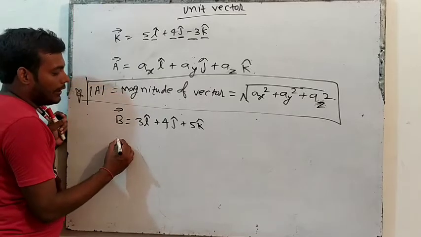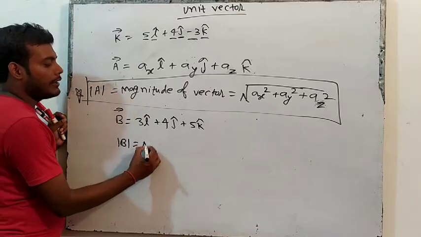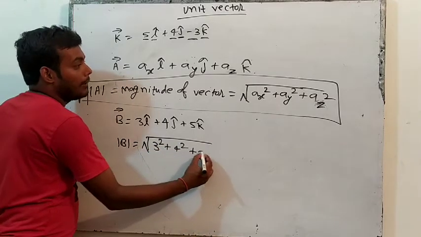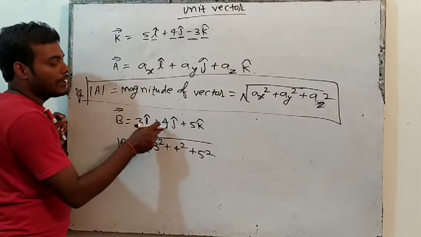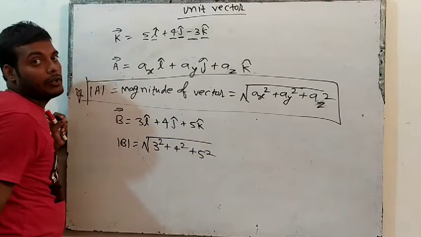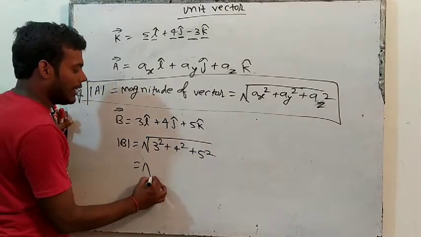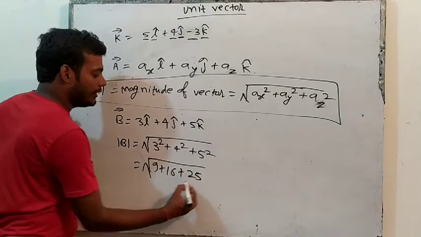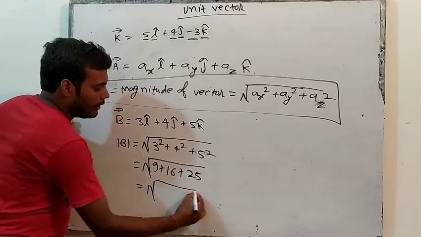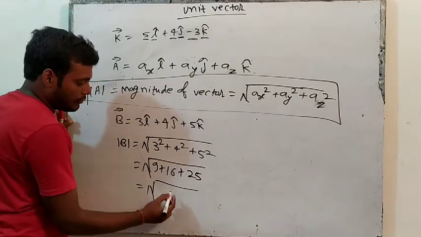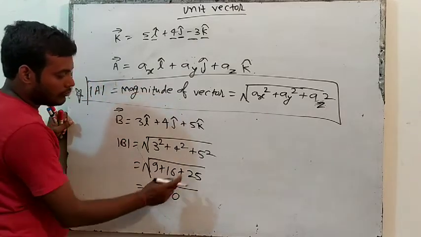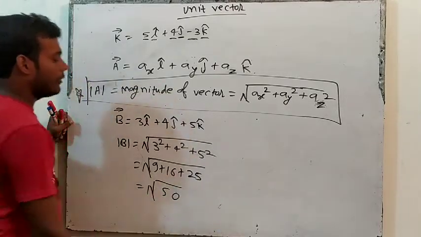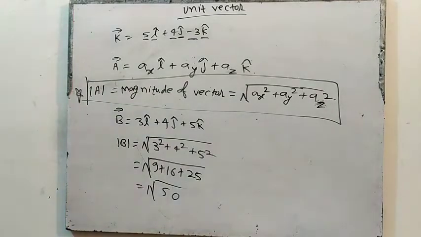See this one. Magnitude of vector B is equal to the square root of the coefficient squares: 3 square plus 4 square plus 5 square, the coefficient of x squared plus the coefficient of y squared plus the coefficient of z squared. So can we write it like this? 3 square is 9 plus 4 square is 16 plus 5 square is 25. Can you sum all this? 50. So square root of 50. The answer will be square root of 50.